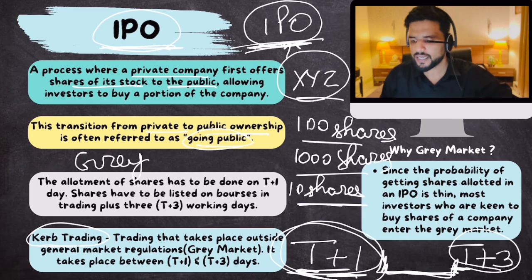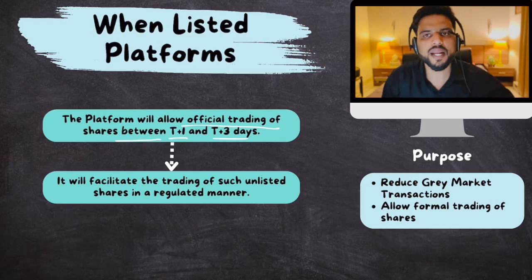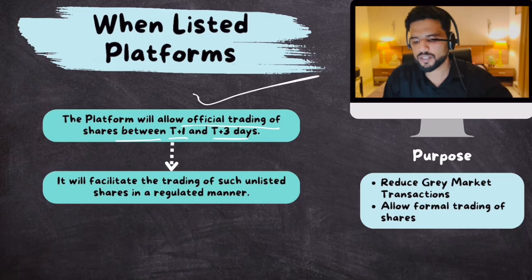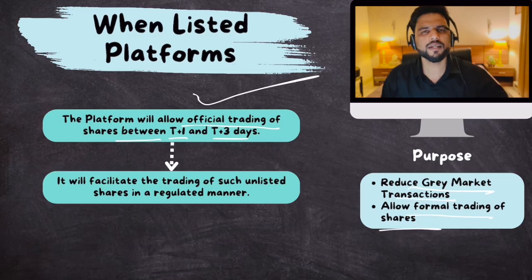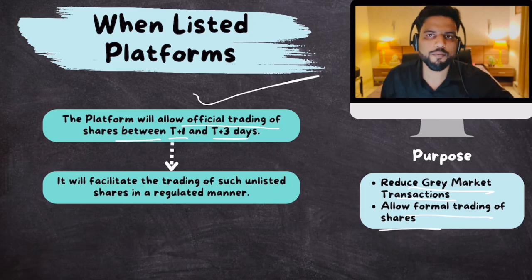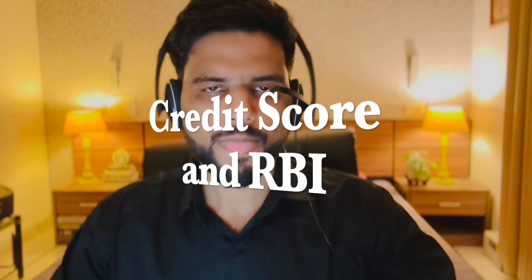So to stop that, SEBI has launched when listed platform. Under this when listed platform, this platform will allow official trading of shares between T plus 1 and T plus 3 days. So you don't have to go to gray market or black market. Just go to SEBI's platform and do this. Okay. The advantage of this is it reduces gray market transactions. It allows formal trading. Simple. All right. Okay. And now let's quickly move to topic number 4, which is credit score and RBI.